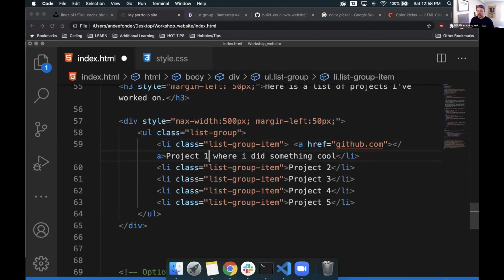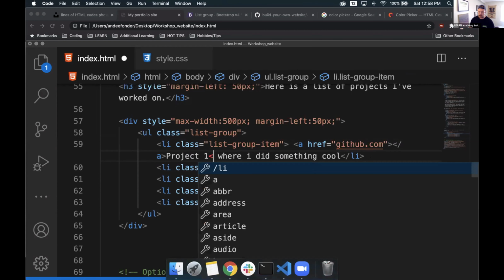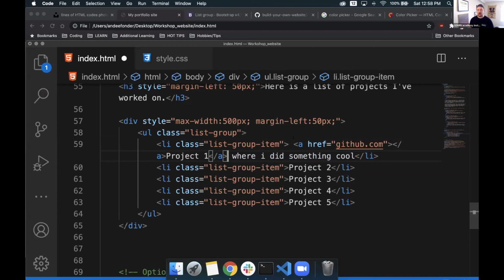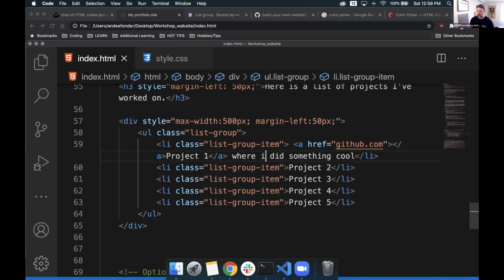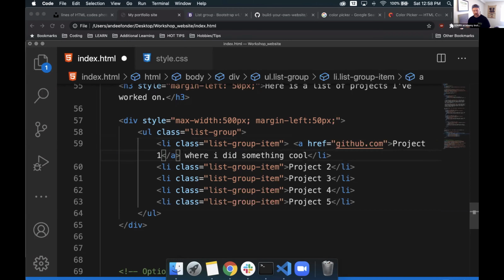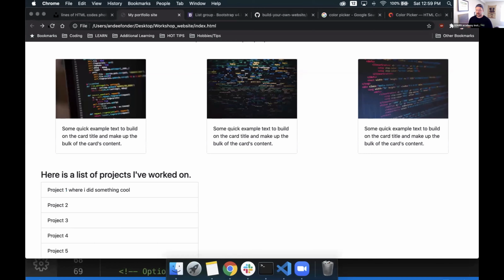Now, my closing anchor tag wouldn't be at the end of the li. It would be at the very end of that word, or in this case, a number. I would put it there. So it can go in line with anything else and make it clickable for a link. I can save that, go back and refresh the page, oops, I think I did something a little bit wrong here. Yes, I closed it up early. VS Code was trying to be helpful by giving me that anchor tag in the wrong place, but not quite. So I save, go back to my page. I can now see only project 1 of that text is clickable. So again, that's just how we wrap some areas in order to make it a URL.